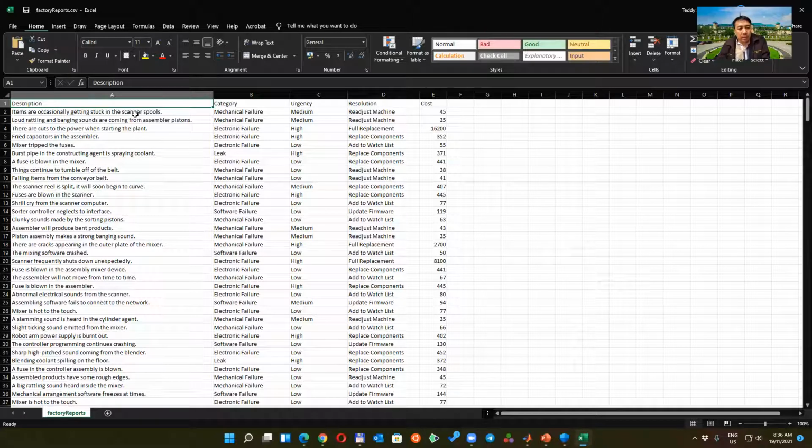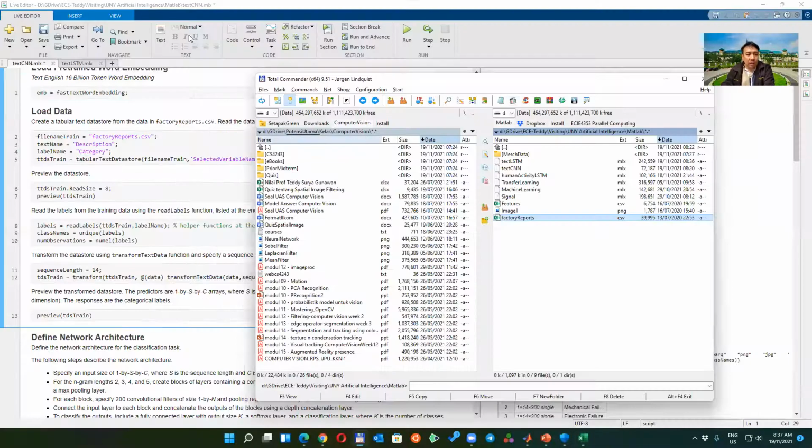How can we classify any new report into this classification? There are four categories: either mechanical failures, electronic failures, leak, or software failure. Just from the report description, for example, "sorter controller neglects the to interface," so there's some software failure. So we can use the CNN. Previously, we were using the CNN.